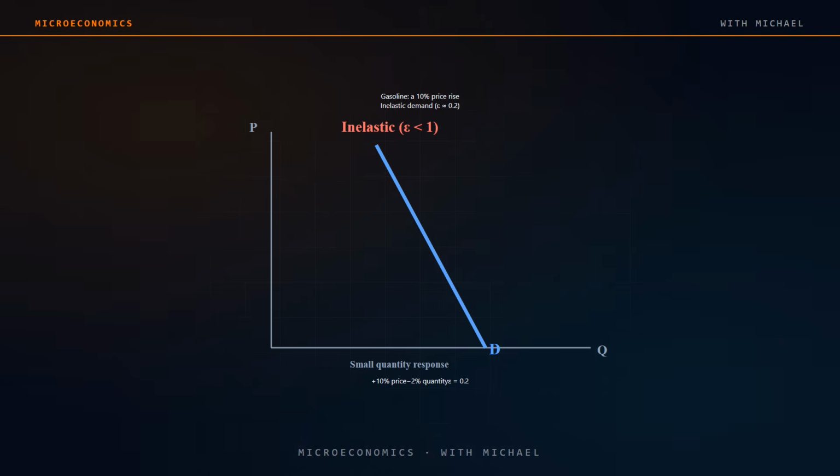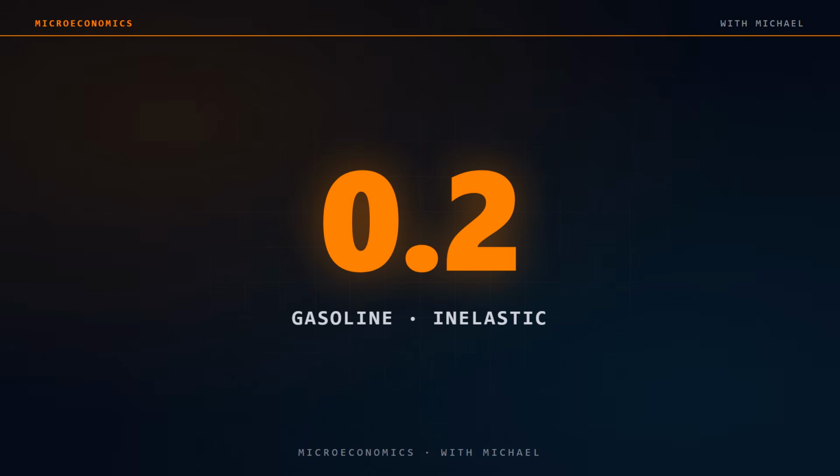Side by side, the difference jumps out. Steep curve, gasoline, inelastic. Flat curve, luxury coffee, elastic. Same axis, two completely different worlds. This single number tells you who responds and how much. It's the difference between a necessity and a luxury. Between a good with no substitutes and one surrounded by alternatives. Between something you buy by habit and something you buy by choice.